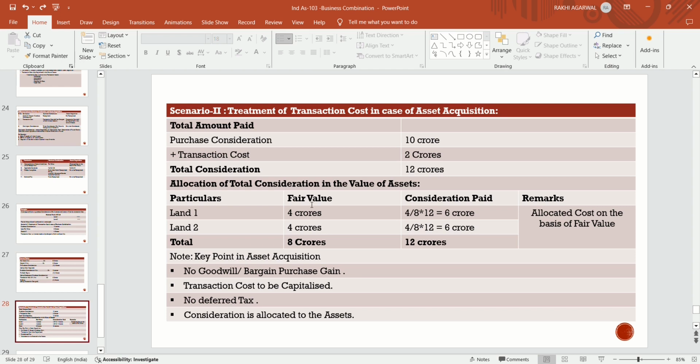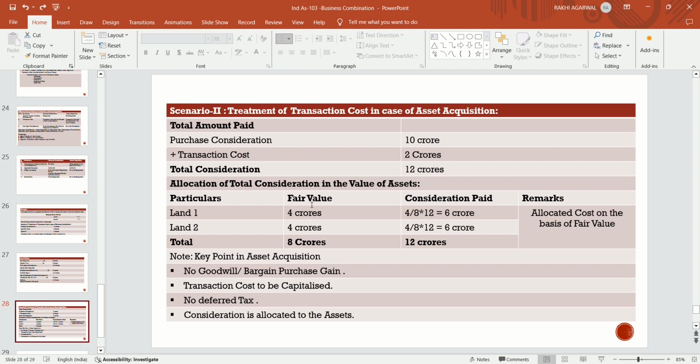Now scenario 2 is the treatment of transaction cost in case of asset acquisition. Now the total amount paid is the purchase consideration of 10 crores, plus we will add the transaction cost in case of asset acquisition. In case of business combination, it should be separately charged to profit and loss account. It should not be capitalized. But in case of asset acquisition, it should be added to the purchase consideration. So total consideration is 12 crores.